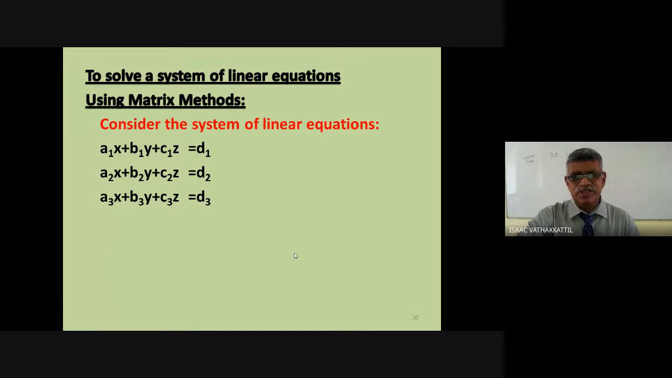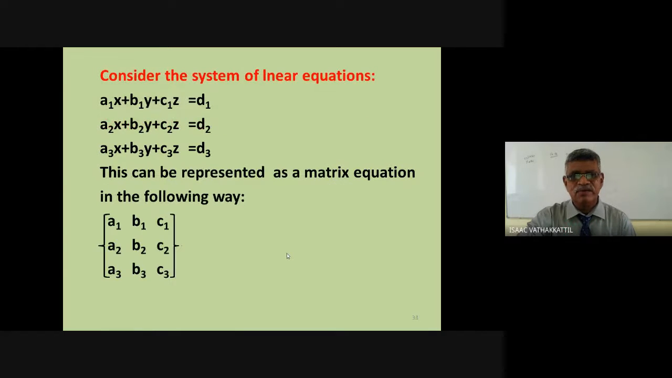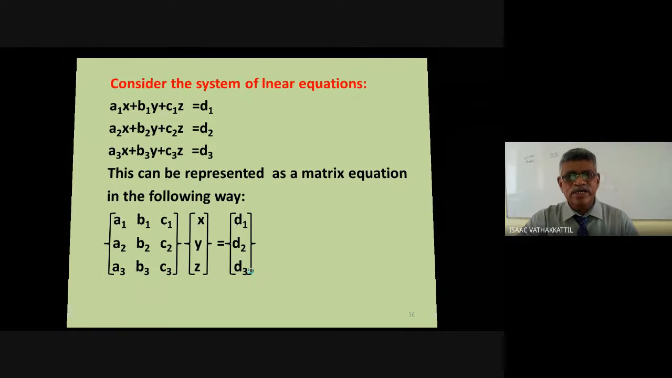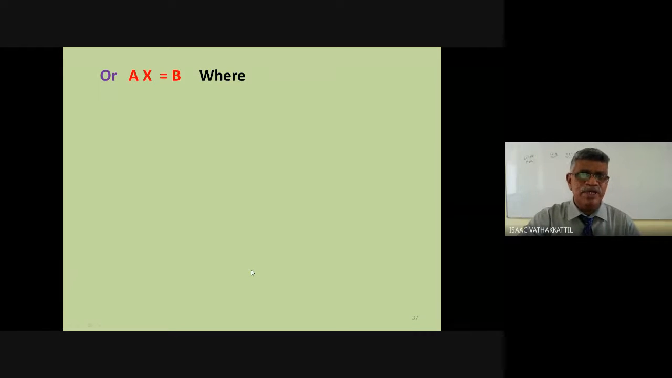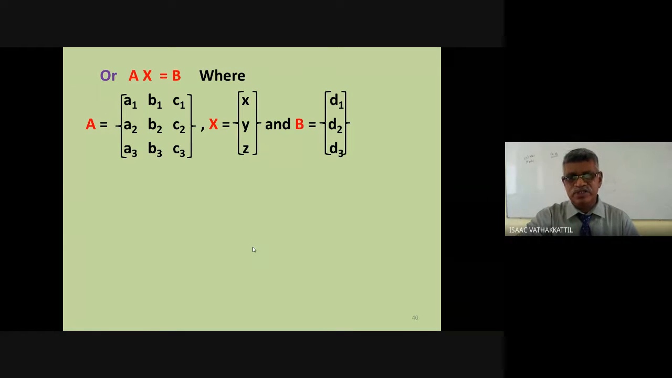This system of linear equations, I am going to write in matrix form. How do we write it? We can write this as matrix a1, b1, c1, a2, b2, c2, a3, b3, c3 multiplied by column matrix x, y, z equal to the column d1, d2, d3. You can easily see when you multiply and equate, you get the same. Or in short, I can write AX equal to B, where A, X and B are the matrices like this.